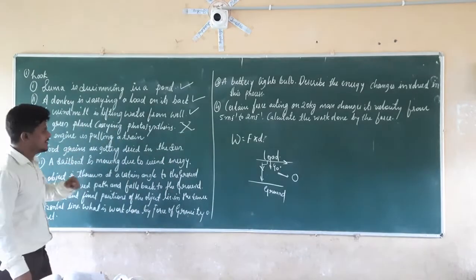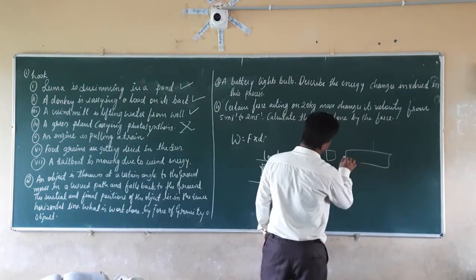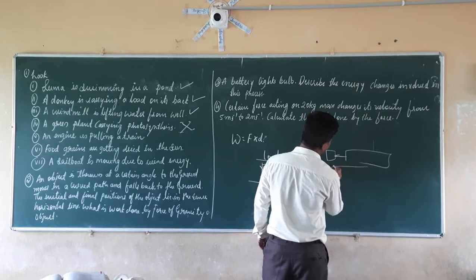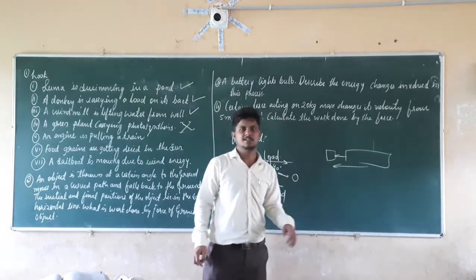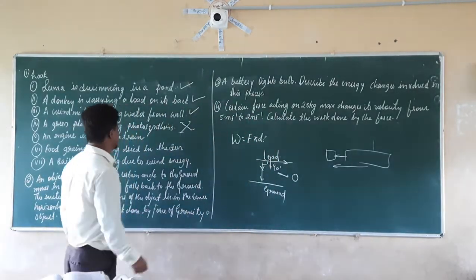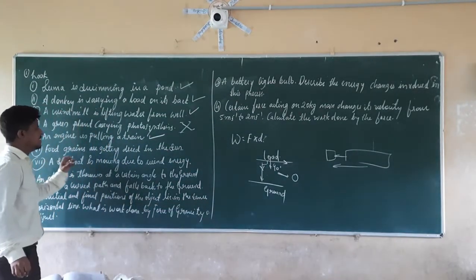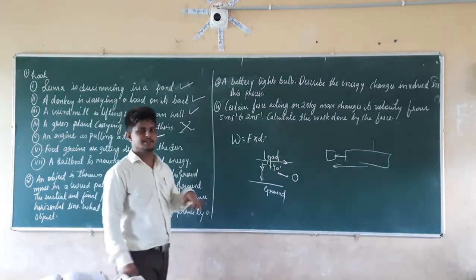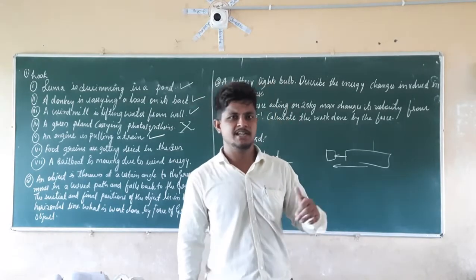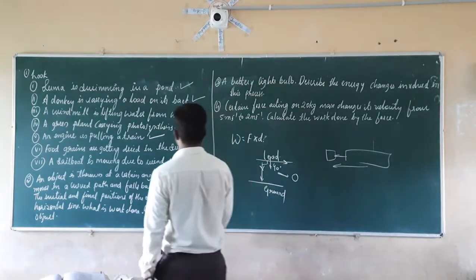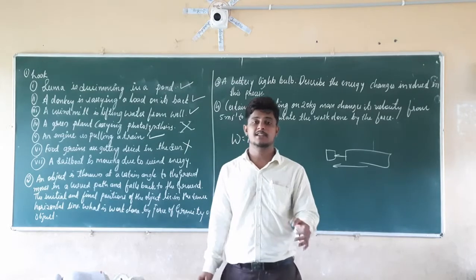The next one, the fifth: an engine is pulling a train. So here is the engine and this is the train. The engine is pulling the train in this direction and the train is going in this direction. That means there is a force acting and there is displacement taking place, so here also work is done. Next, food grains are getting dried in the sun. Food grains are staying there for one day. That means there is no displacement and no force acting, so it is not considered as work.